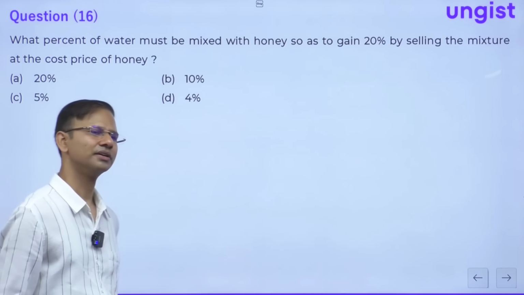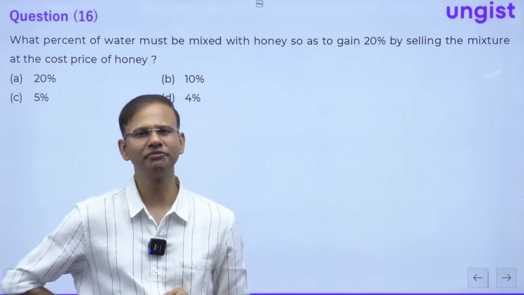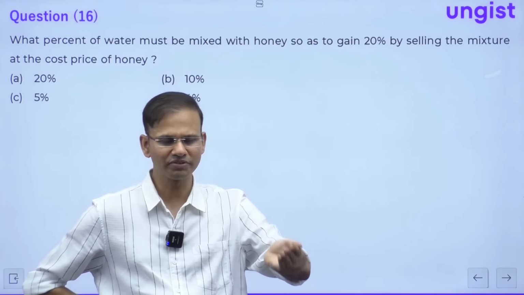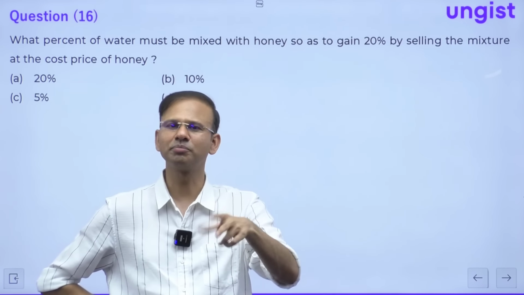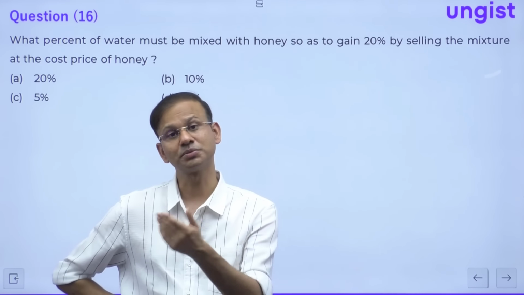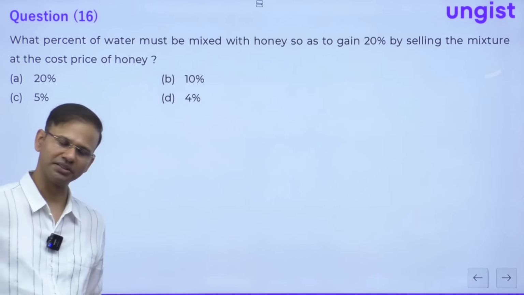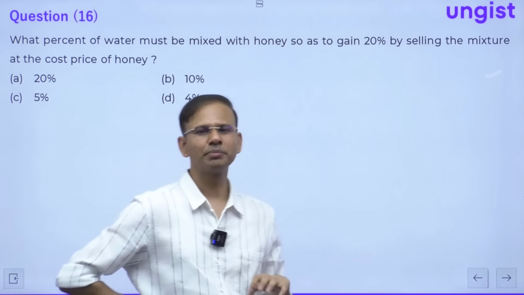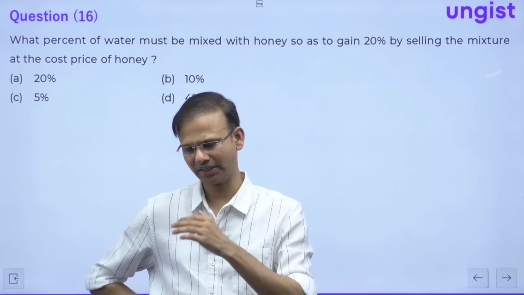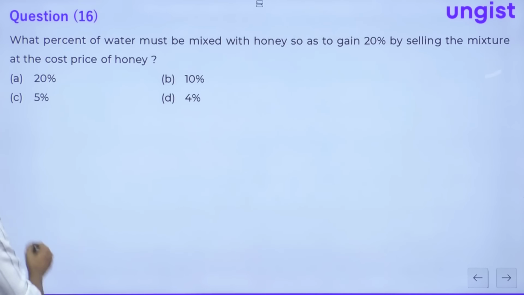So guys, here, just think on it. If water is coming free of cost, then obviously suppose that you want 50% gain, then obviously 1 liter को आपको 1.5 liter करना पड़ेगा. So obviously by mixing the water you can make it 1 liter to 1.5, right? So there will be a gain of 50% if you are selling it at the cost price, correct? So similarly here, in the case of adulteration, the percentage profit is same as the percentage of adulteration if the entire thing is being sold at the cost price of the original one, right? So this is 20% only.